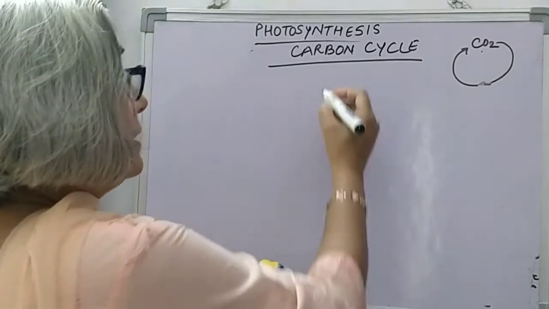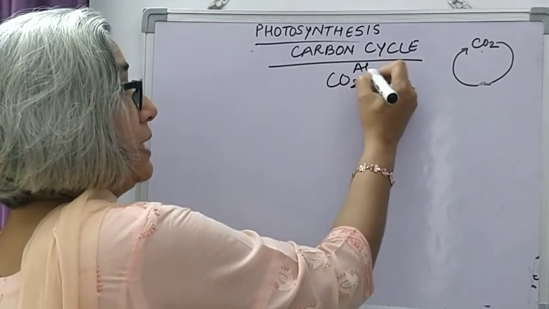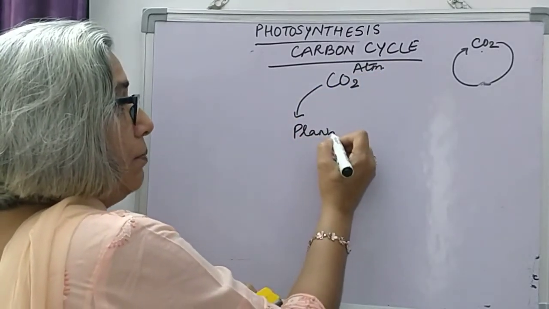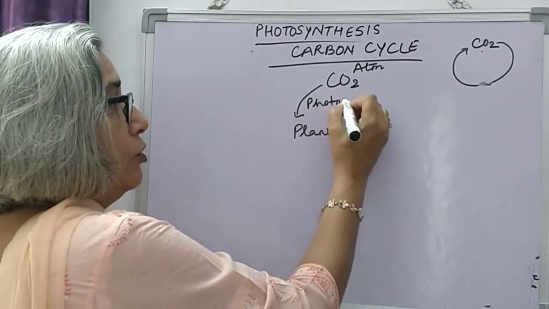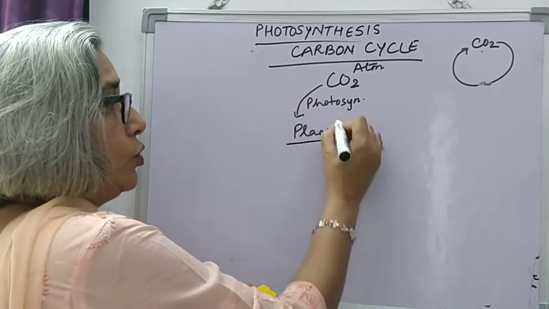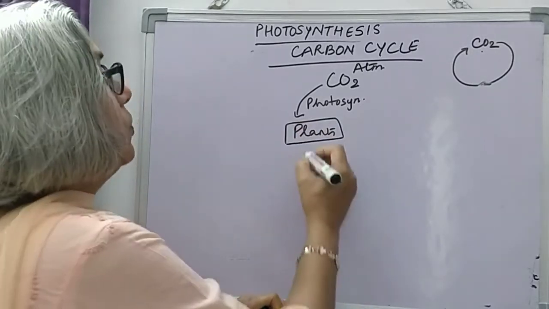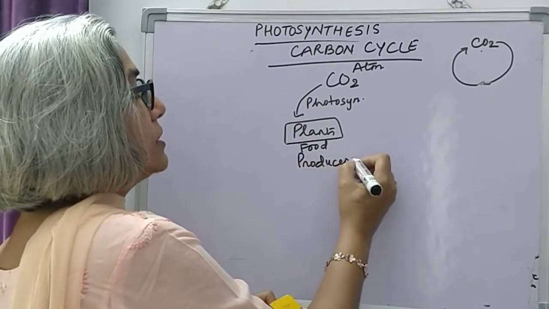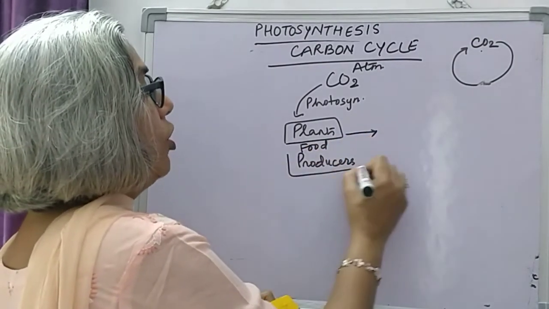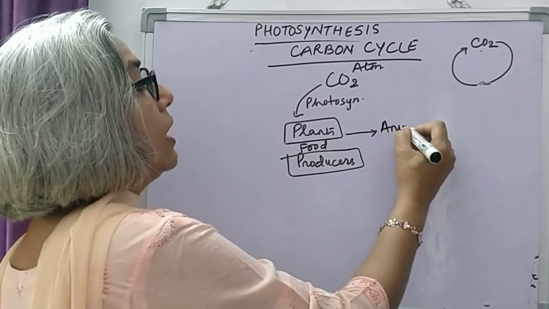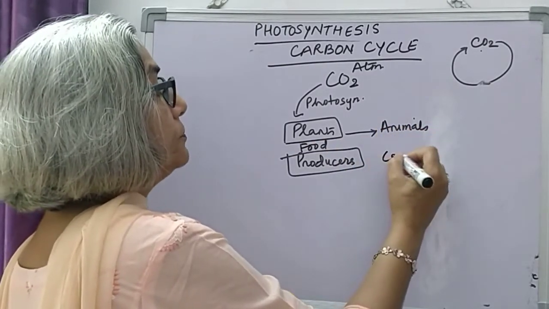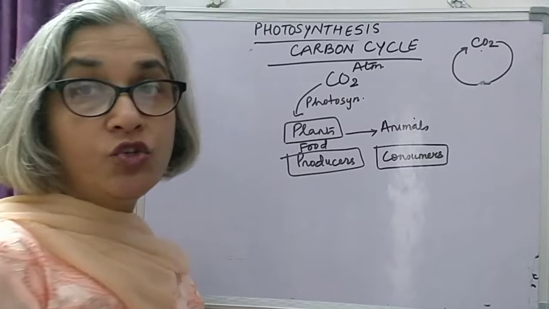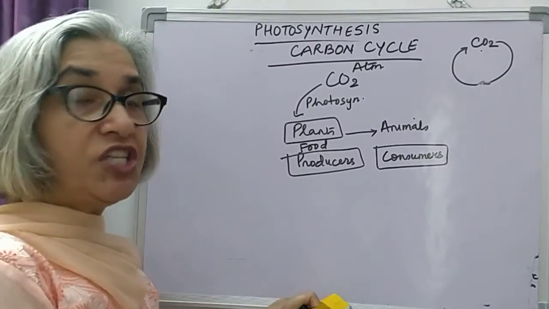Now what happens? This CO2 that is present in the atmosphere is picked up by the plants. Plants perform the process of photosynthesis, use this carbon dioxide, convert it into food, because of which they are called producers. Animals depend on producers, so animals are called consumers. There are different levels of consumers: primary consumers, secondary consumers, tertiary consumers.